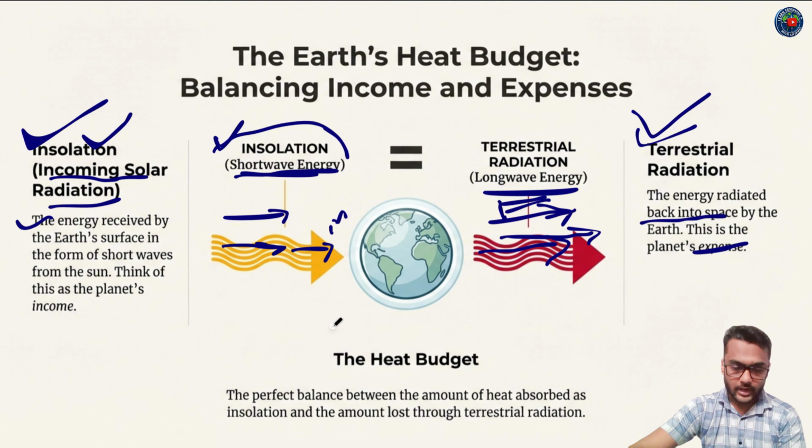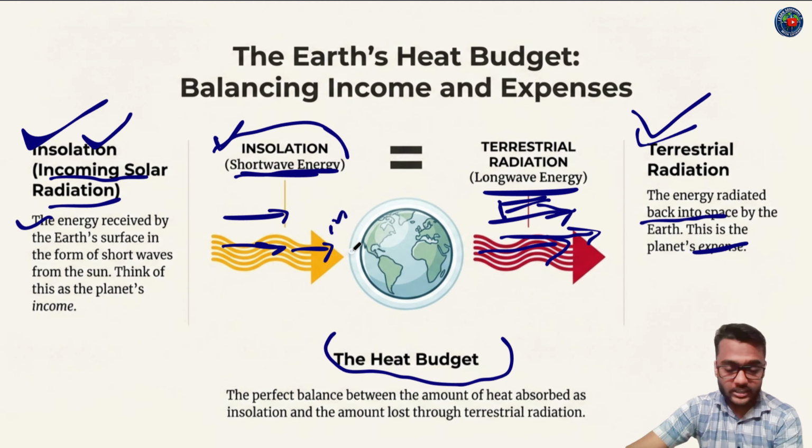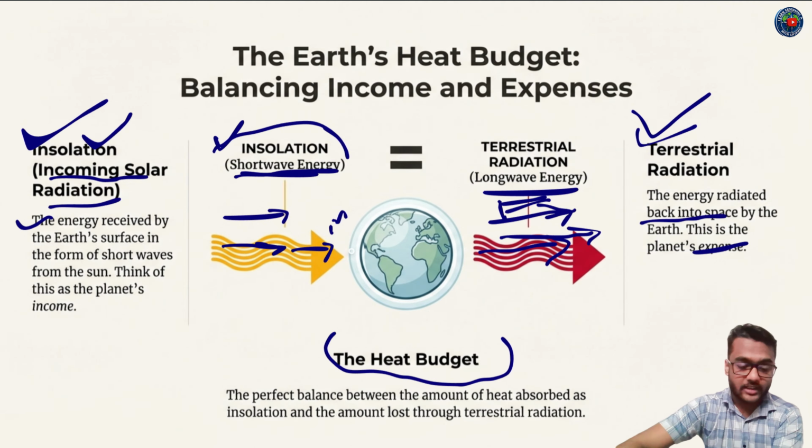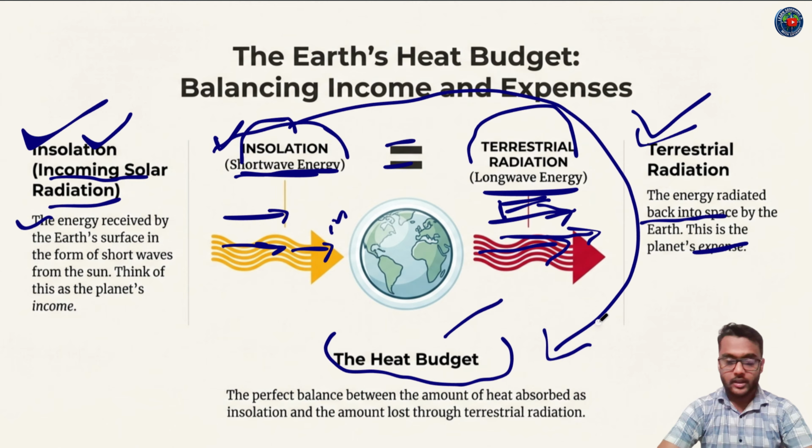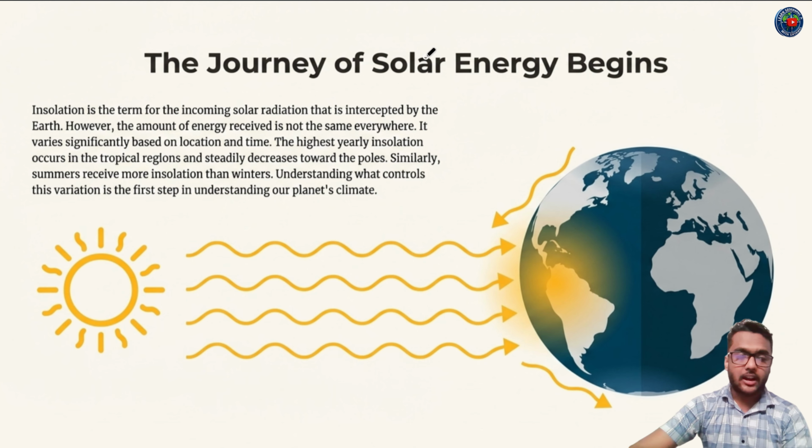Now there is another concept known as heat budget. What is heat budget? The perfect balance between the amount of heat absorbed as insolation and the amount of heat lost as terrestrial radiation. Heat budget is the balance between the amount of insolation and the amount of terrestrial radiation. Insolation, shortwave energy, is equal to terrestrial radiation, longwave energy. This is known as heat budget. The journey of solar energy begins.